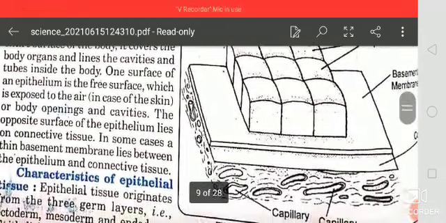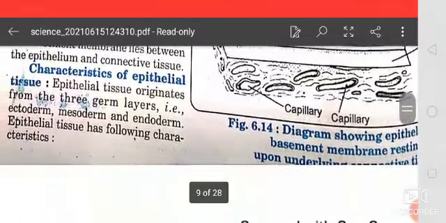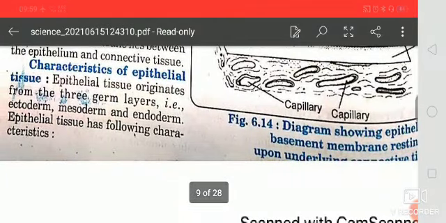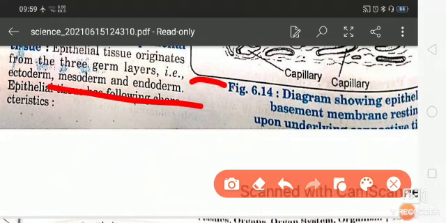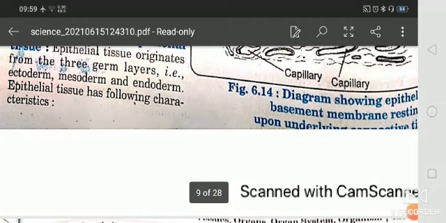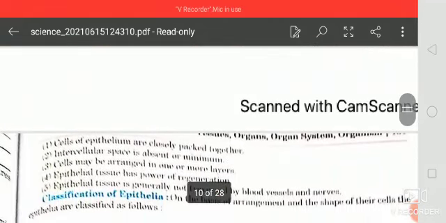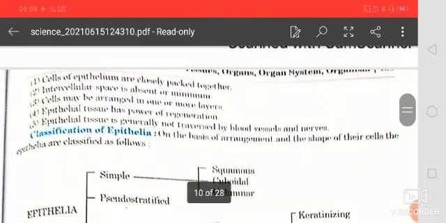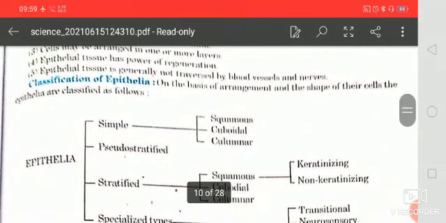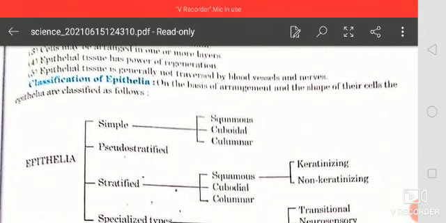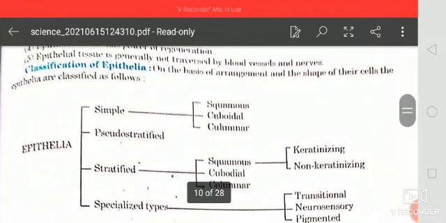So here you are seeing this diagram of epithelial tissue, and the characteristics of epithelial tissue. It originates from three germ layers, which is very important: ectoderm, mesoderm and endoderm. This epithelial tissue has the following characteristics: cells may be arranged in one or more layers, and intercellular spaces are absent or very few. Okay, so epithelial tissue characteristics are completed, and next is the classification of epithelial tissue.